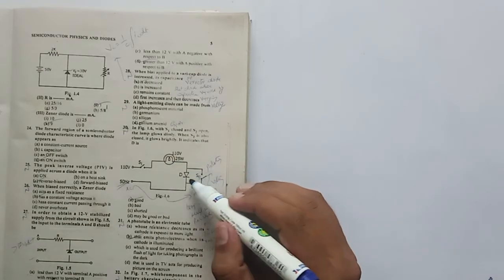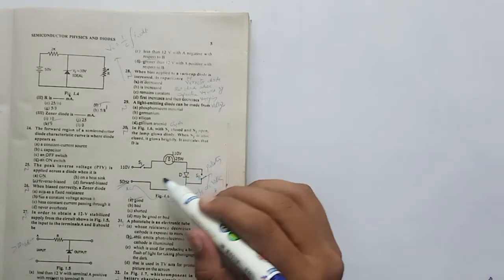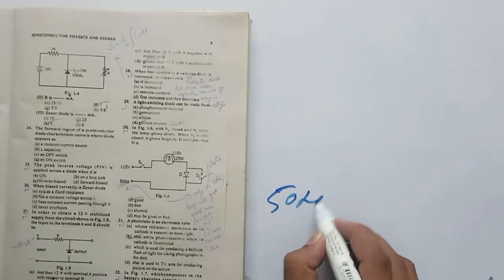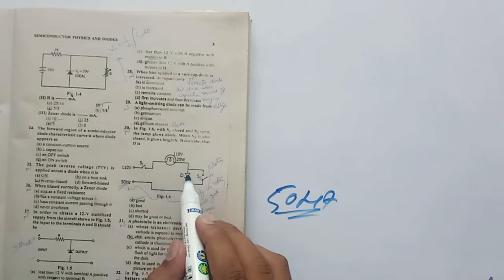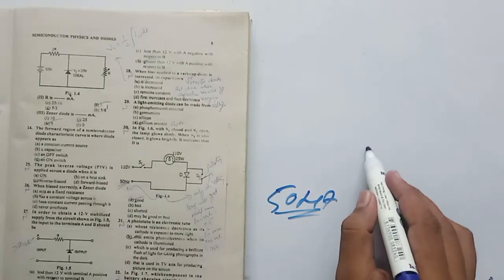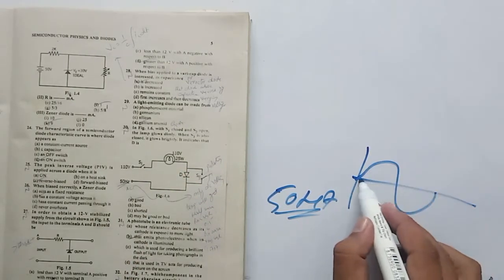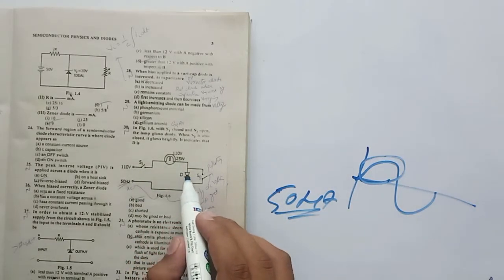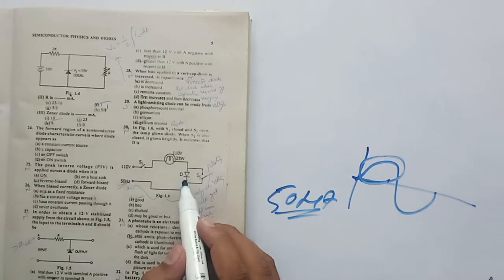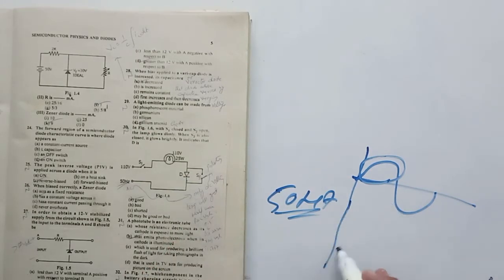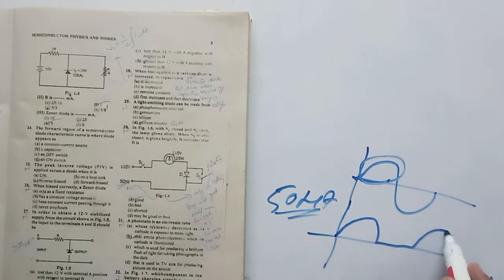When this switch is open, the current will flow like this. This is AC because frequency is given, so that means this voltage is AC. For the positive half cycle, the current will go like this, the diode will act as short circuited and it will come like this. But for the negative half cycle, this diode will act as reverse biased. So the resultant voltage across this bulb will be like this, then this, then this, then this.